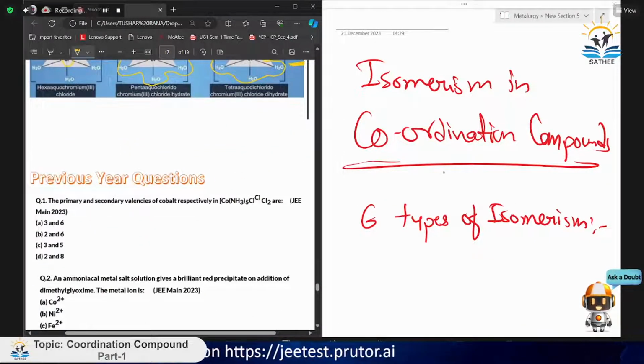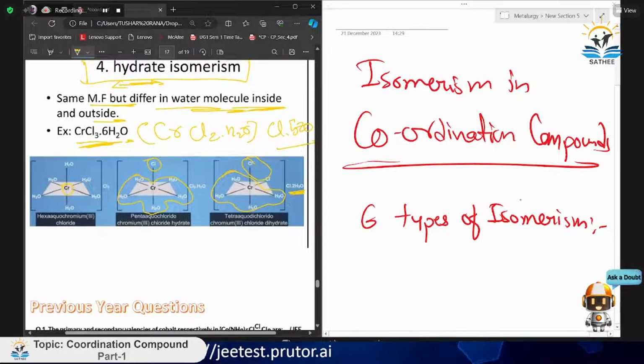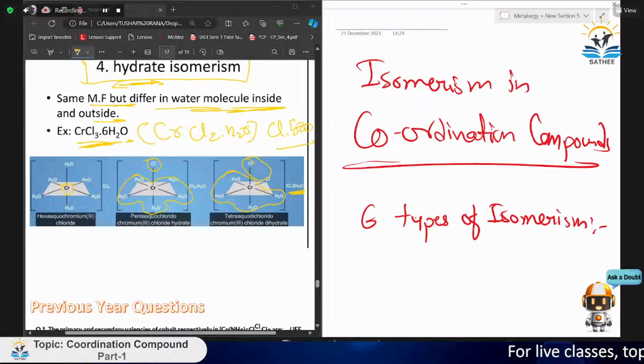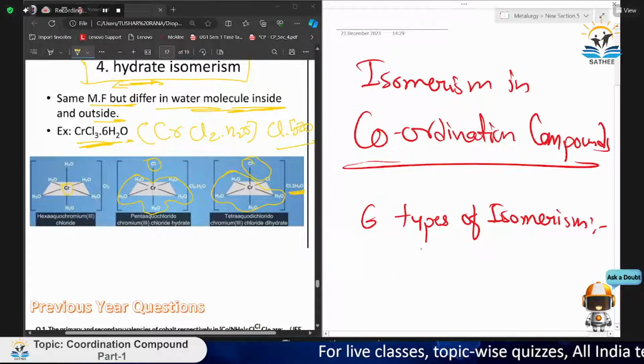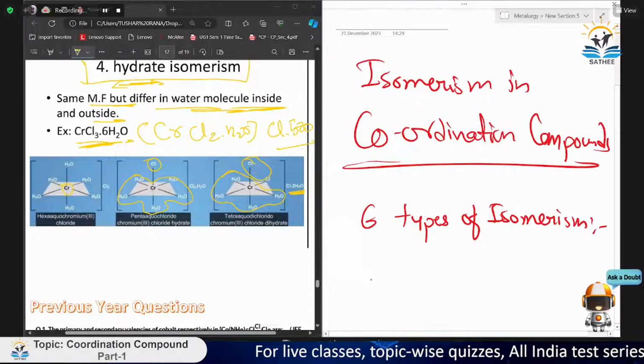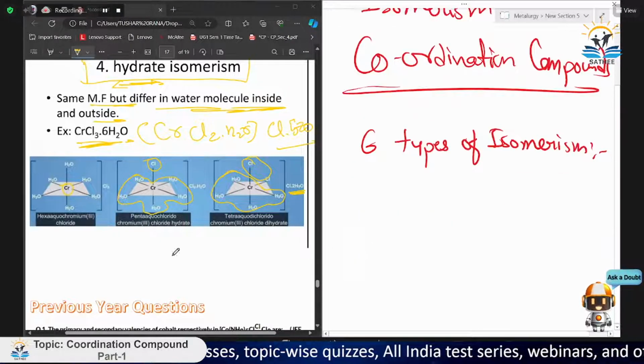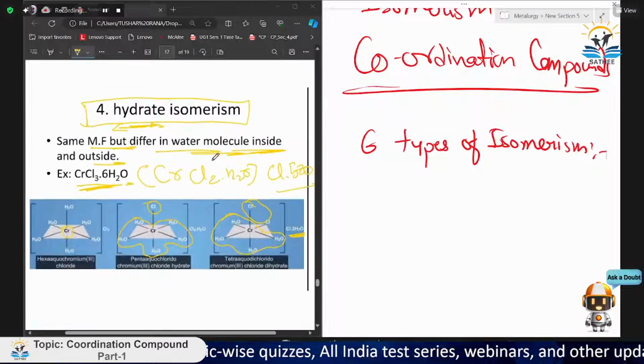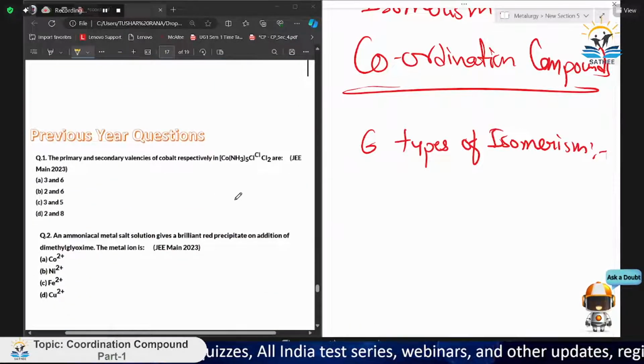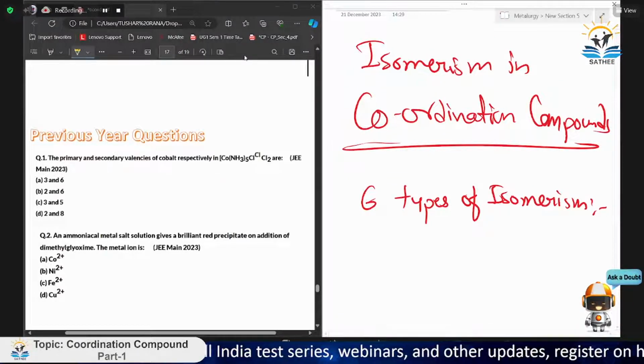Now, we have studied almost all the theory, but the coordination compound chapter is not completed yet. There come valence bond theory, ligand, t2g and eg, crystal field theory, and many more. We will study those because it is a very big chapter. So I tried to cover in the first lecture the isomerism part, the complex compound intro, some ligands and the nomenclature part. We will see some PYQs related to this part only, the isomerism and complex compound part, and in the next lecture we will study the rest of this chapter.